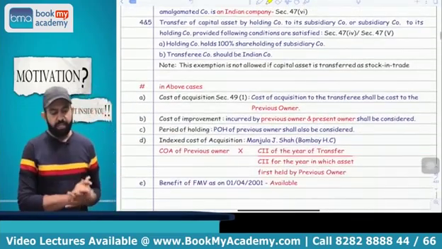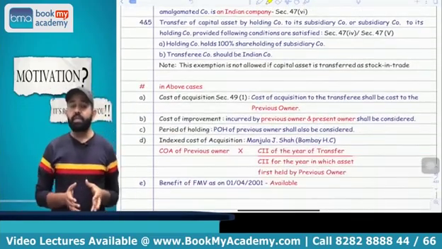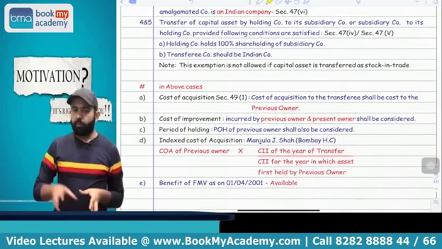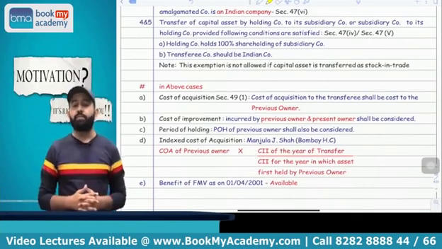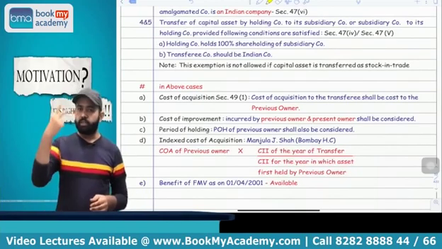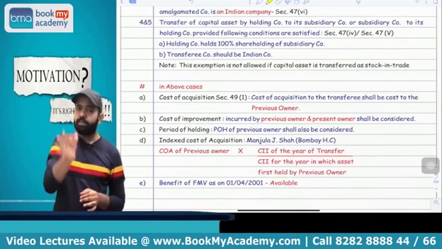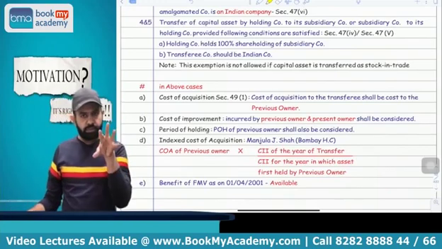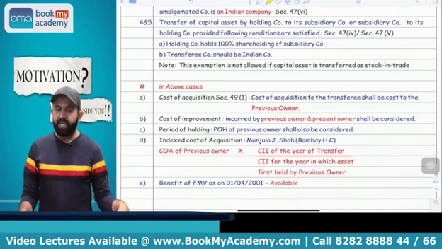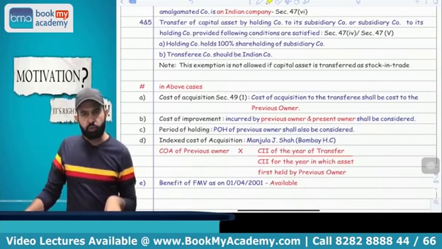Now, fourth and fifth condition. In case of holding to subsidiary, if the holding company transfers asset to the subsidiary company or the subsidiary company transfers asset to the holding company, then capital gain is not applicable. There are two conditions. First condition is that the holding company should hold the entire share capital of the subsidiary company, means 100% shares of the subsidiary company should be held by the holding company. And second condition is that the transferee company should be an Indian company.